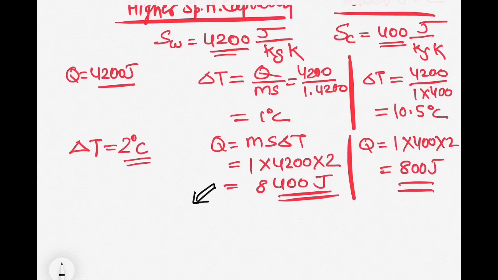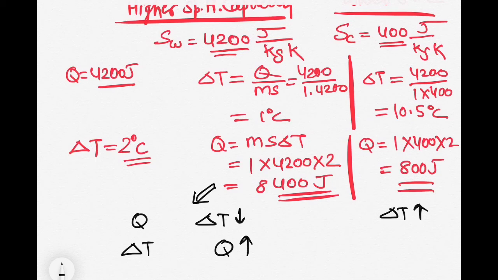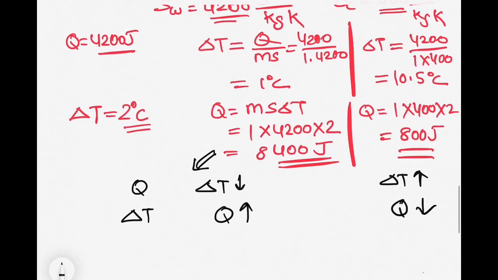One is, if the same amount of energy Q is given, the temperature increase in higher specific heat capacity material will be lower as compared to the temperature increase in lower specific heat capacity materials. If we provide the same temperature increase, the quantity of heat required in the case of higher specific heat capacity material will be more, and in this case it will be less.